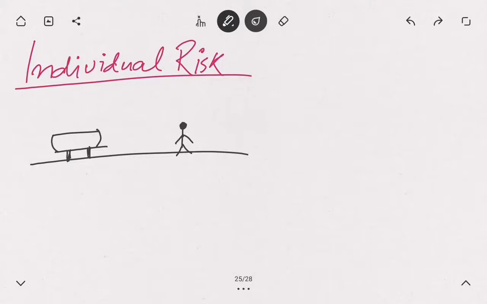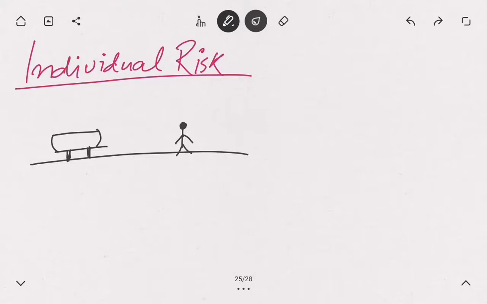If you see a QRA report, the results are presented in two forms of risk. Number one is individual risk and number two is group risk. In this video, we will try to understand what is individual risk and how many forms of individual risk there are.